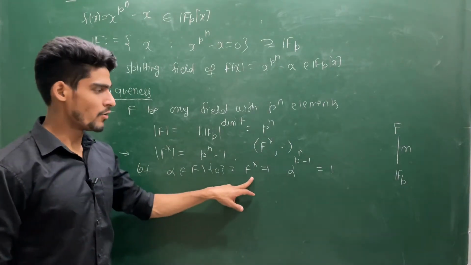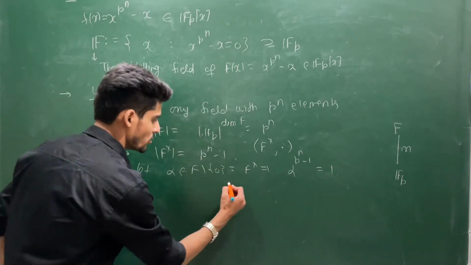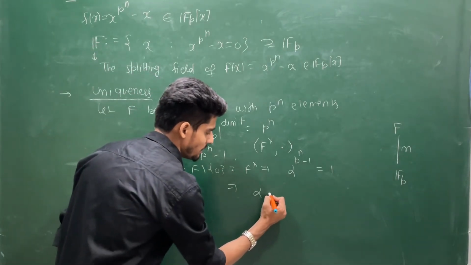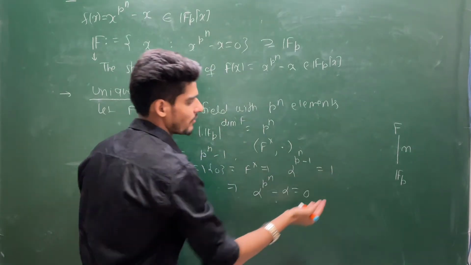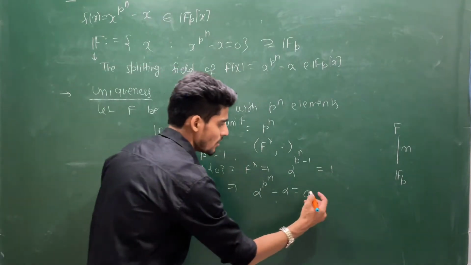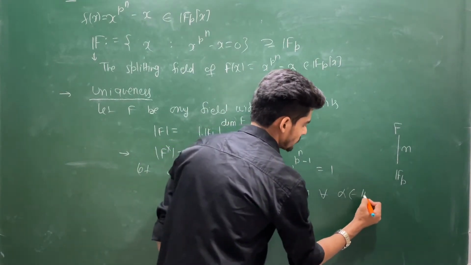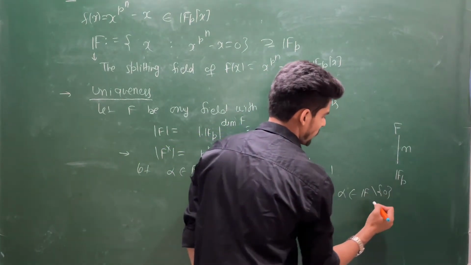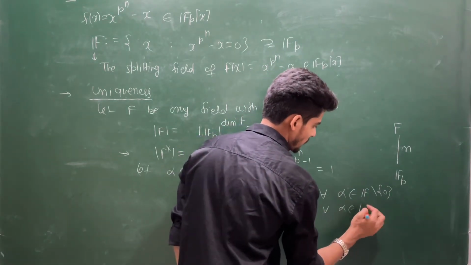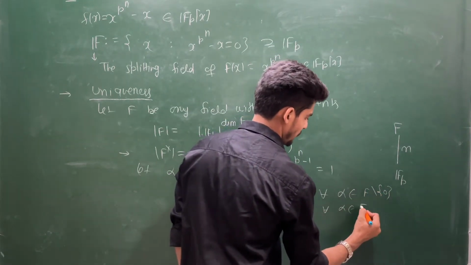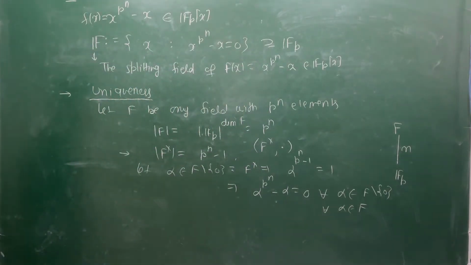Now this is for non-zero alpha. Suppose alpha is 0, then you can say alpha to the power p power n minus alpha is 0, because you multiply with alpha in this equation. So this holds for every alpha in F minus 0, and also holds for every alpha belonging to F. This holds for both.